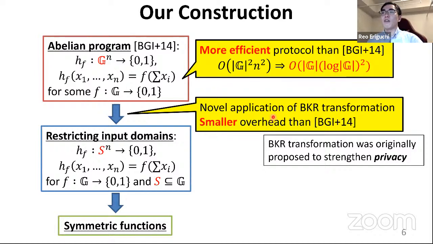Our technique is novel because it was originally proposed to strengthen the privacy of NIMPC instead of extending functionalities of NIMPC. As a result, we can achieve a smaller overhead in communication complexity in this step compared to the previous one. Finally, this functionality includes symmetric functions, and so we can obtain an NIMPC protocol for symmetric functions.